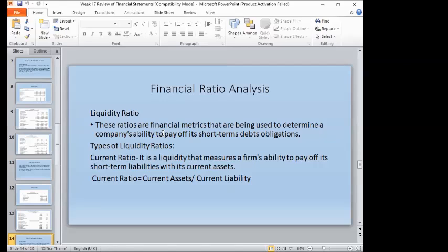How do we measure the liquidity of the business using the liquidity ratio? We have the current ratio. Of course, it measures the ability to pay off the short-term liabilities with its current assets. And this is the formula: the current assets divided by the current liabilities.